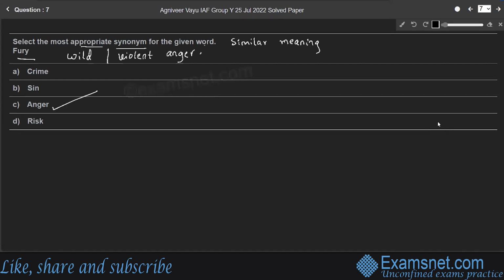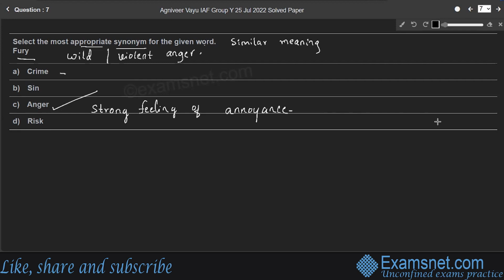Option C is anger. Anger is a strong feeling of annoyance or displeasure or hostility. Annoyance is called anger, right?